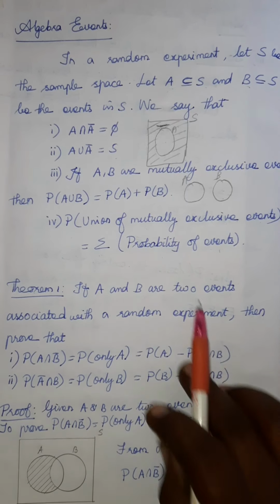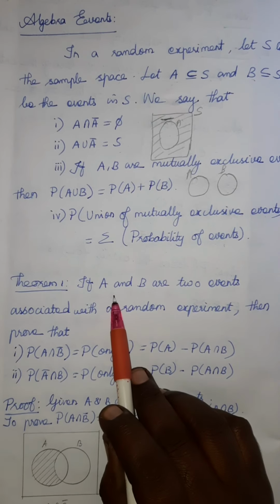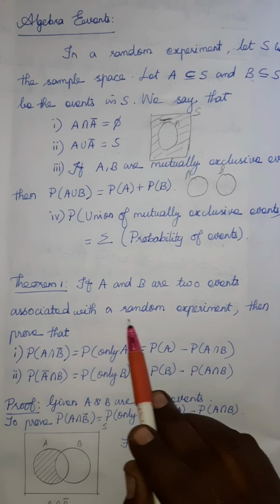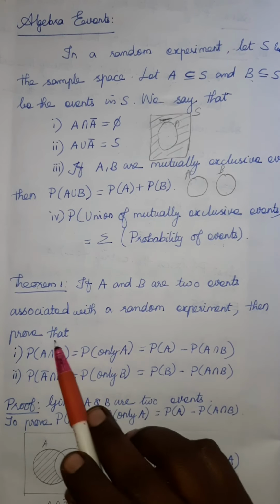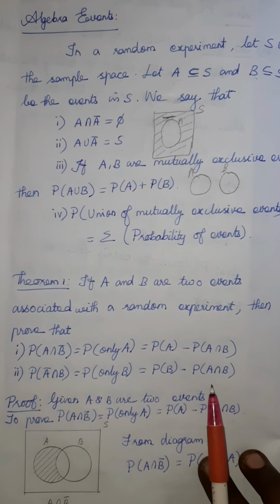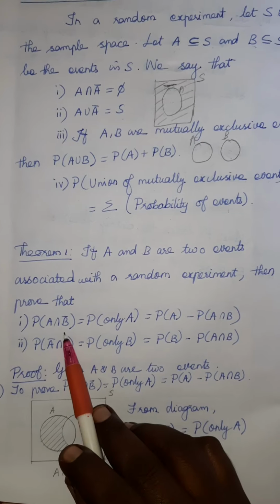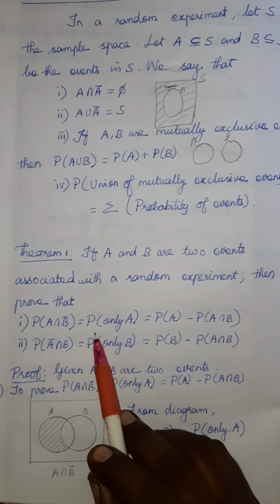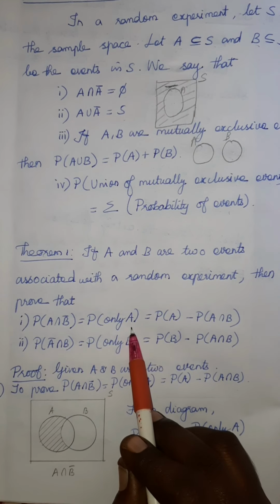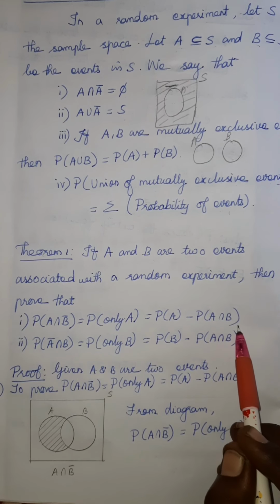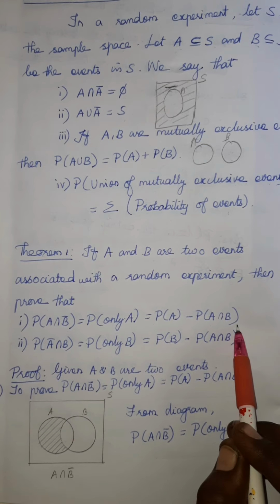Next we have Theorem 1. If A and B are two events associated with a random experiment, then prove that we have two conditions to prove. Probability of A intersection B bar is equal to probability of only A, equal to probability of A minus probability of A intersection B.